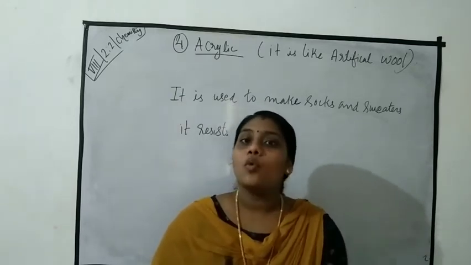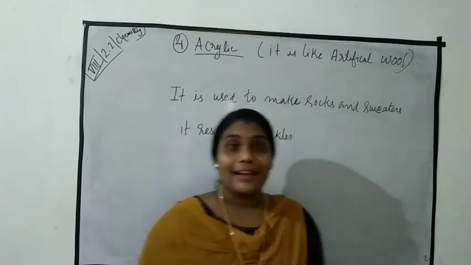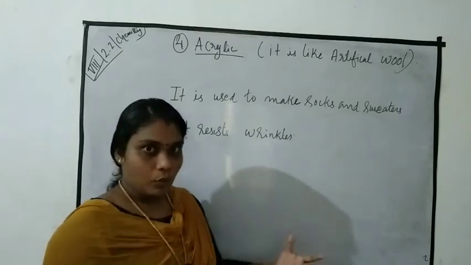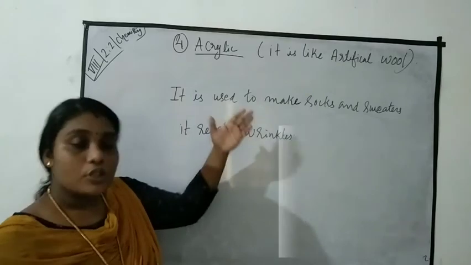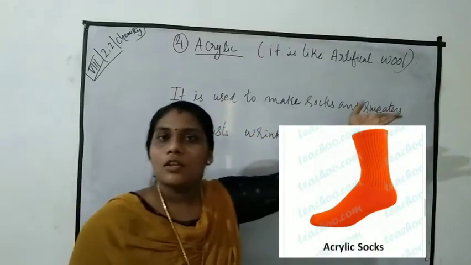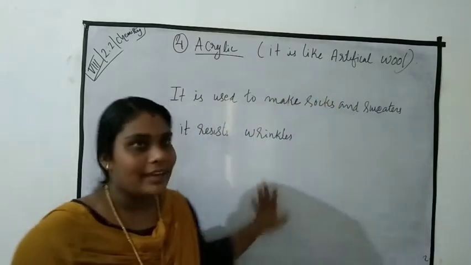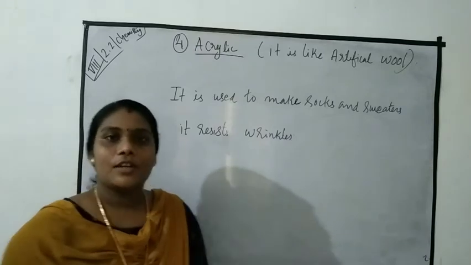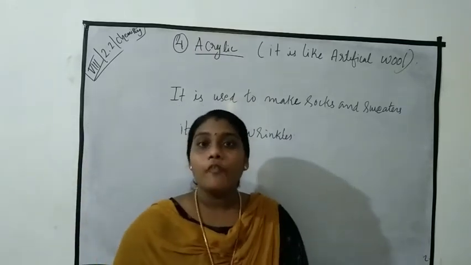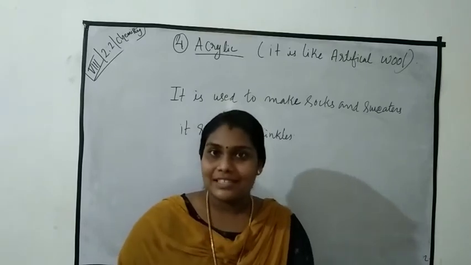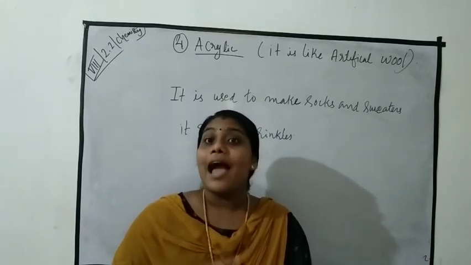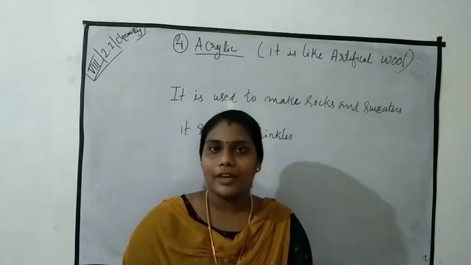It resists wrinkles. Acrylic is used to make socks and sweaters. Okay students, all of you clear about acrylic? There are four types of synthetic fibers: rayon, polyester, acrylic and nylon. Okay students, all of you clear?